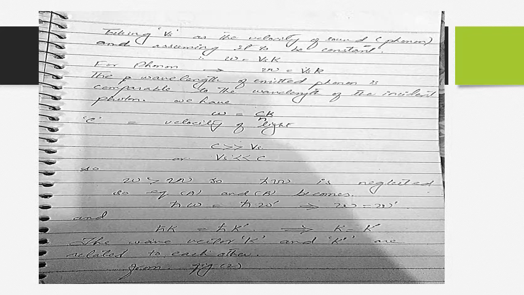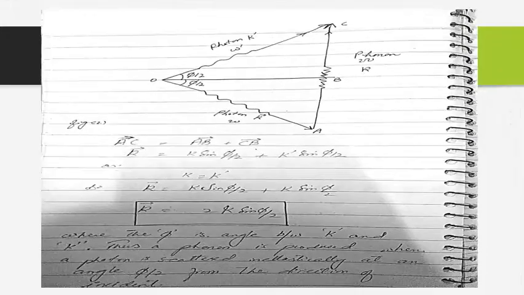The wave vectors k and k dash are related to each other in figure 2 on the next slide. Here you can see a photon being incident, and it is an inelastic scattering making an angle phi over 2 above and phi by 2 below, half above and half below.